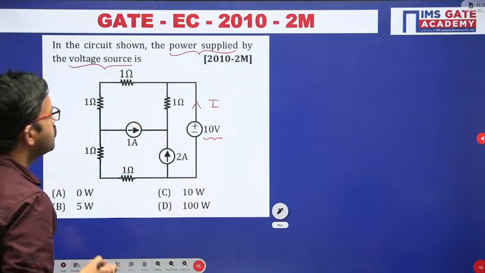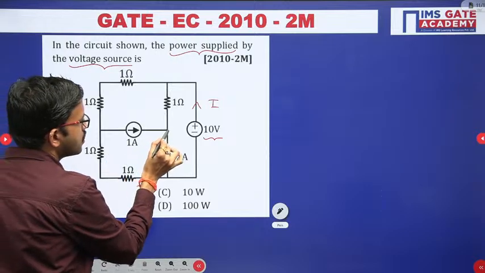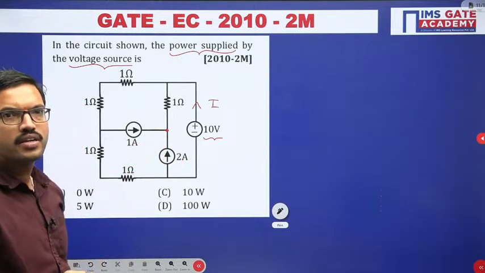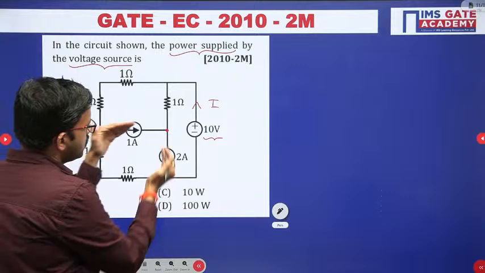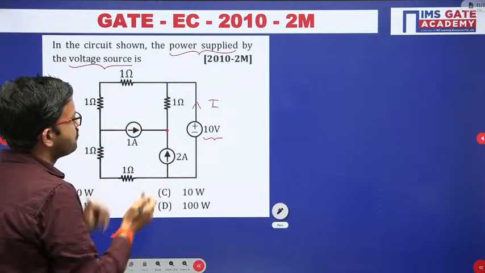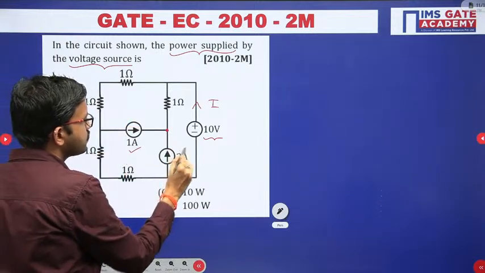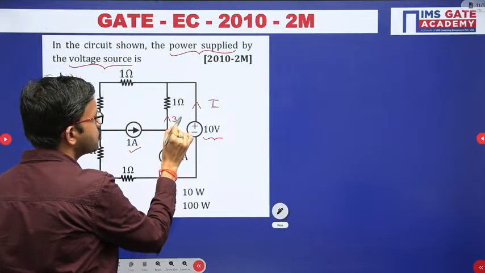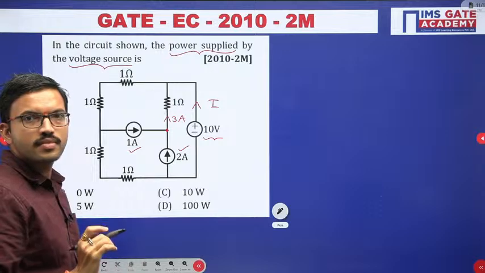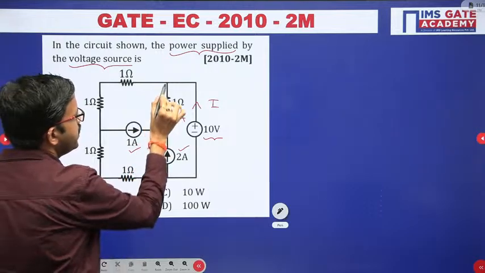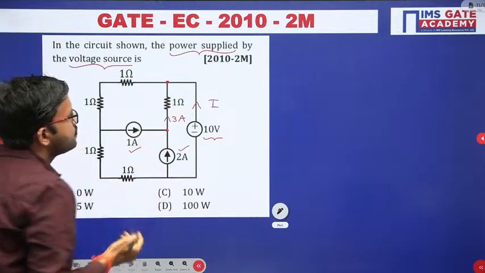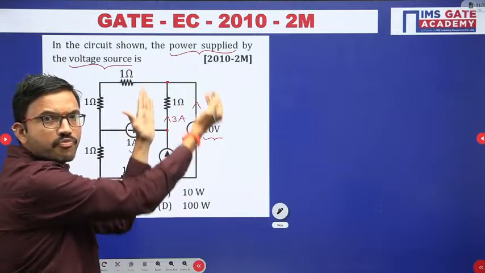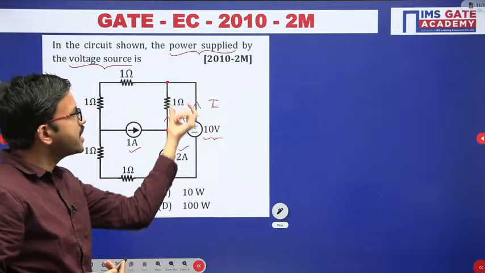Now if you observe at this particular node, in these two branches together 3 ampere current is entering, 1 plus 2, 3 ampere. That means the resultant current of 3 ampere should leave like this. So to this particular node, in these two branches, I plus 3 current is entering.